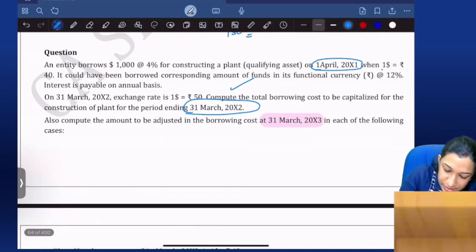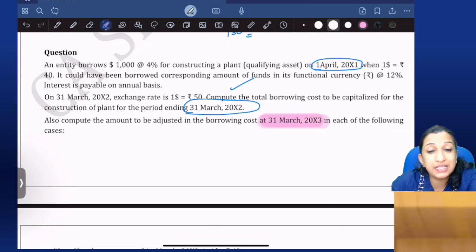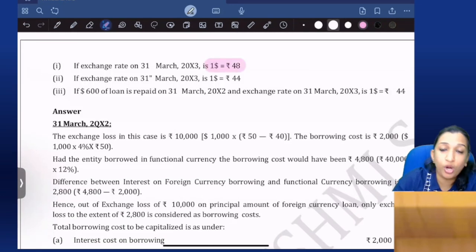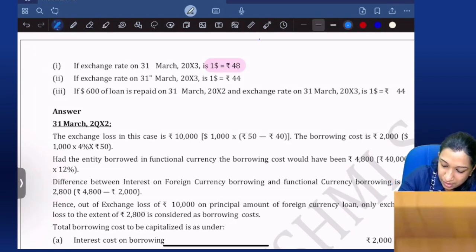Okay, so second year, 31st March 13. If exchange rate is $1 is equal to 48, I'll do the same steps. Assuming $1,000 is not repaid, $1,000 into 4% into 48.